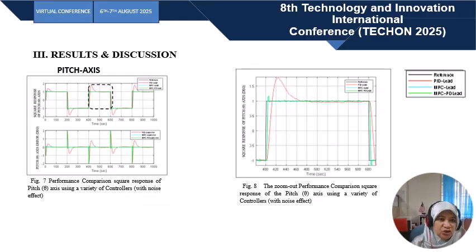This slide shows the results and discussion for the pitch axis. From the findings here, Figures 7 and 8 show the output and zoomed-out output of the pitch axis square response analysis using three types of controllers with noise effect. Figure 8 presents the output and errors for the outputs of each type of controller used.